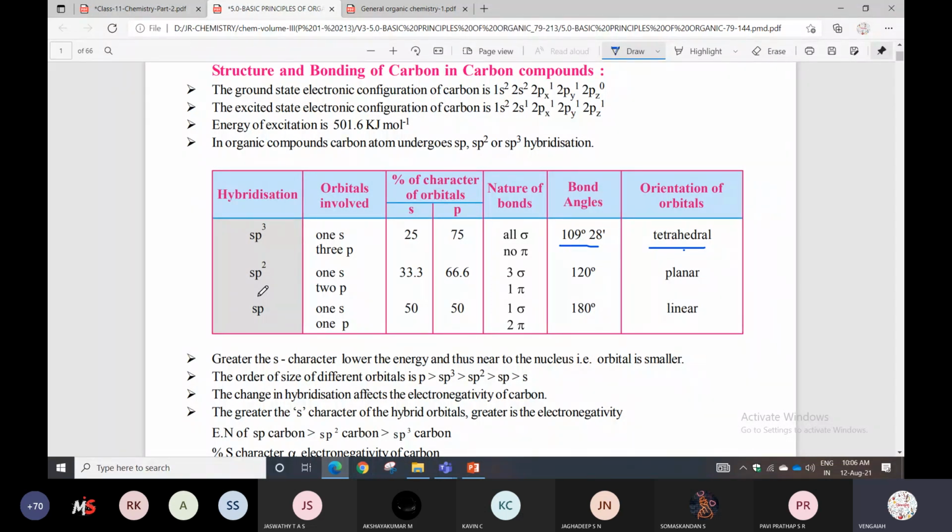sp condition, 180 degrees, linear structure. sp2 condition, 120 degrees, planar structure. Next one, sp3 condition, 109 degrees 28 minutes, tetrahedral geometry. So sp is 180, sp2 is 120, sp3 is 109 degrees 28 minutes.